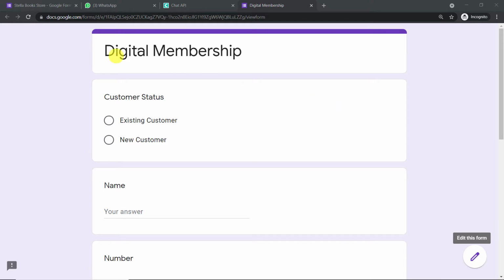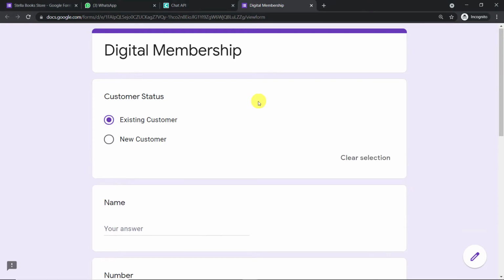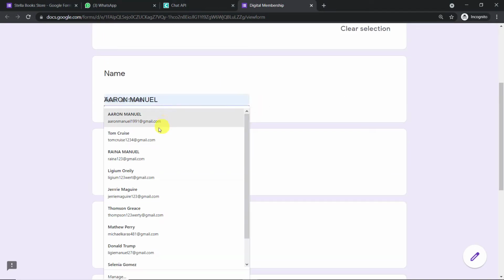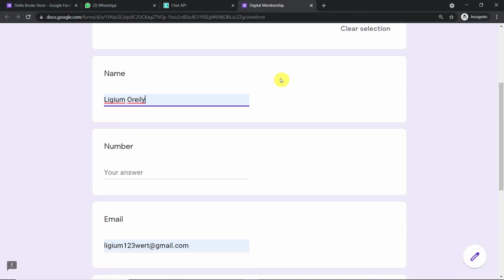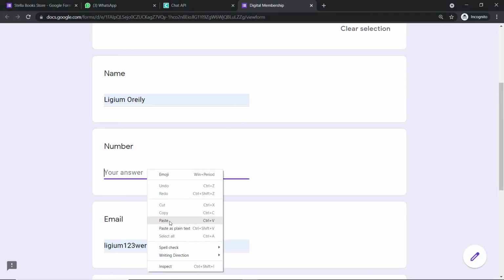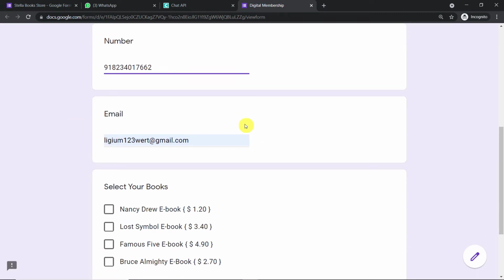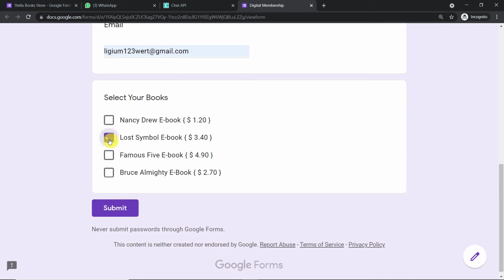Let me show you. So this is a form that I have built called digital membership form, and the customer is going to fill in the form. So basically he's an existing customer, and these are the details of the person. So his name is Lijam O'Reilly, and this is his phone number or WhatsApp number. This is his email, and he's going to select an ebook, let's say Lost Symbol, Famous 5, and Bruce Almighty. So these are the books we have in our digital library, and Lijam has basically selected these books.